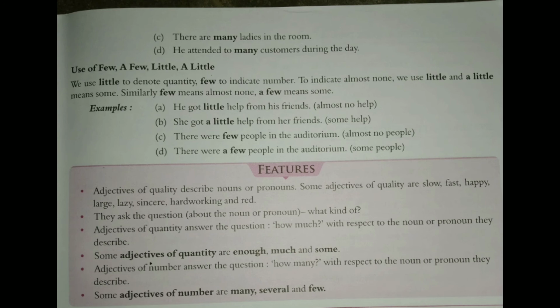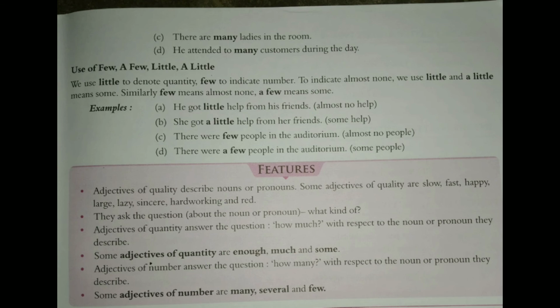Now we are moving to C, use of few, a few, little and a little. There is a slight difference between all these four. We use little to denote quantity, few to indicate number. So this is the greatest difference between little and few.